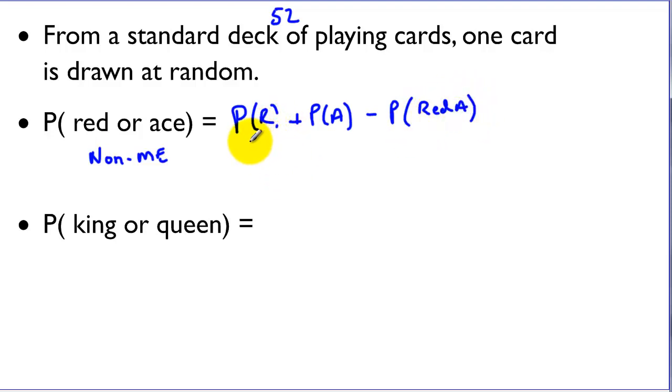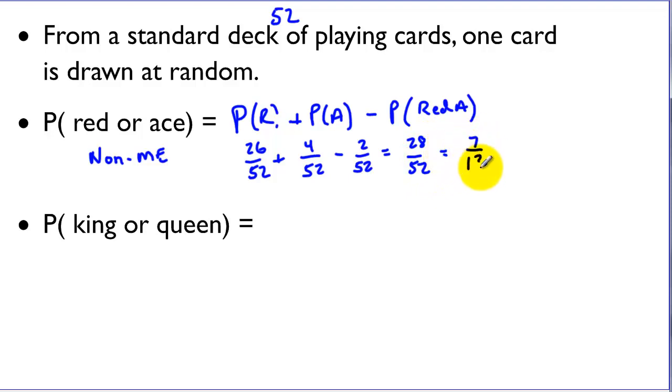For the probability of red, half the cards are red, so that's 26 out of 52. And for the probability of an ace, there are 4 aces in the deck, so that's 4 out of 52. And there are 2 red aces in the deck, so we have to subtract that. So we get 28 out of 52, which we would then want to reduce. We could divide that by 4, so we get 7/13 as our probability as a fraction.